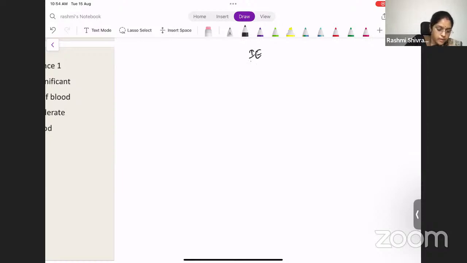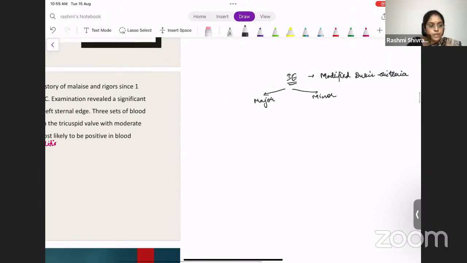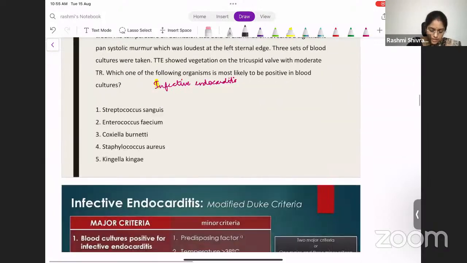So infective endocarditis. What is the diagnostic criteria called? It's called modified Duke's criteria, right? This has major as well as minor criteria. So what are the major and minor criteria?